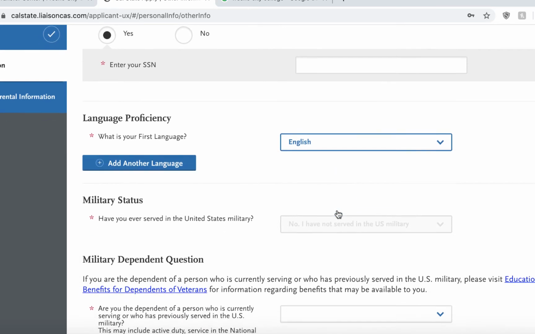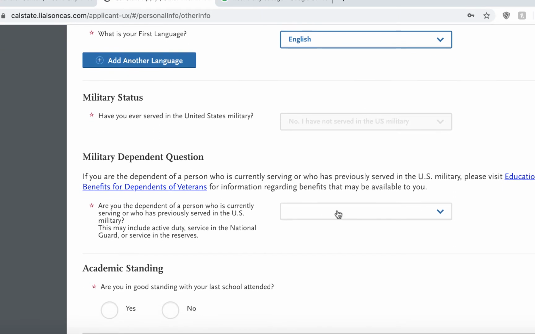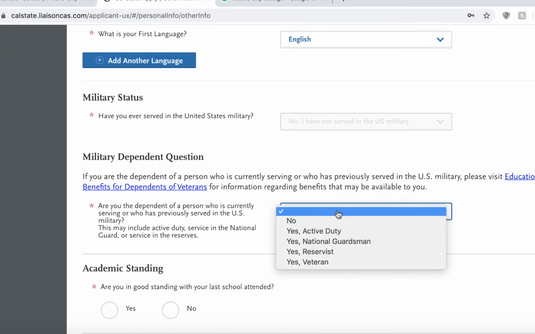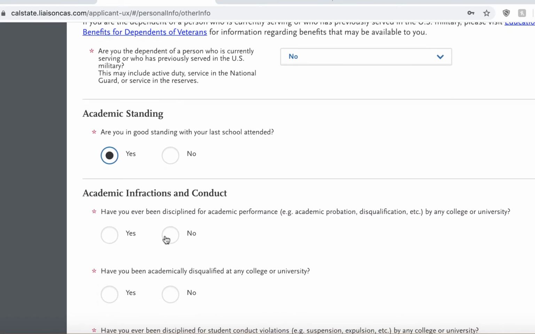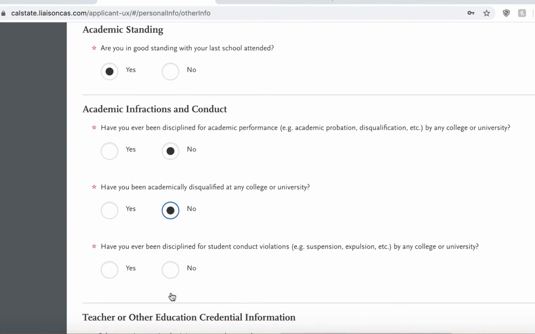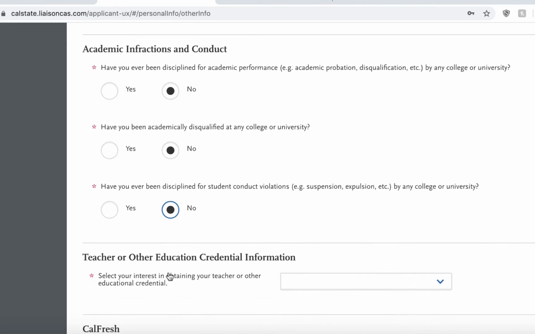Then indicate your military status and military dependency. Then enter your academic standing at last school attended. The next questions will be regarding academic infractions and conduct. Answer questions accordingly. Then select your interest or other education credential information.